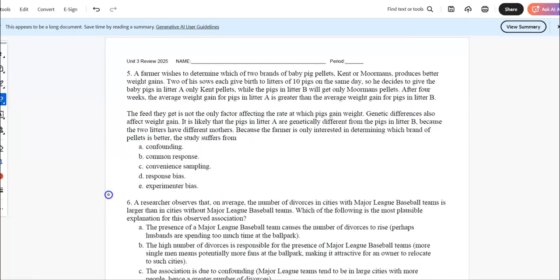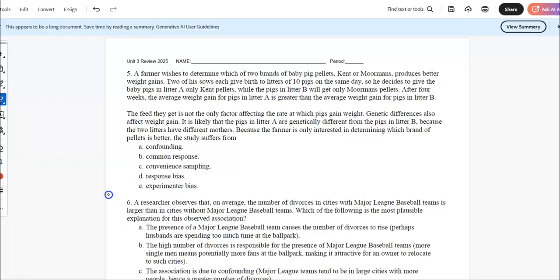A farmer wishes to determine which of the two brands of baby pig pellets produces better weight gains. Two of his sows each give birth to litters of 10 pigs on the same day. So he decides to give the baby pigs in litter A only Ken pellets, and litter B only the Mormon pellets. After 4 weeks, the average weight gain for litter A is greater than the average weight gain for litter B. The feed is not the only factor affecting the rate at which pigs gain weight.